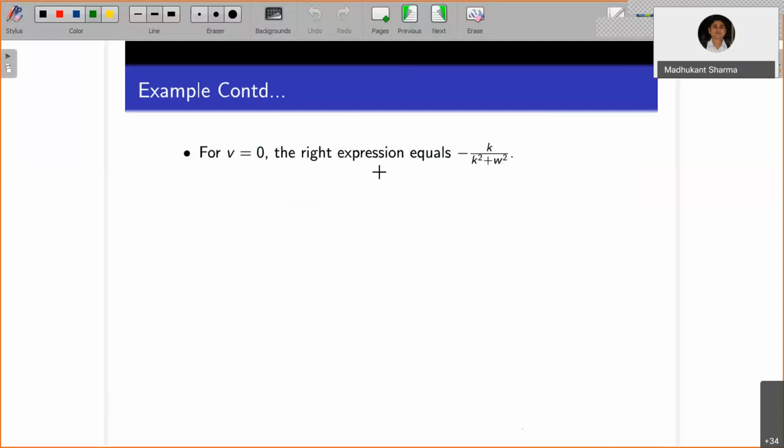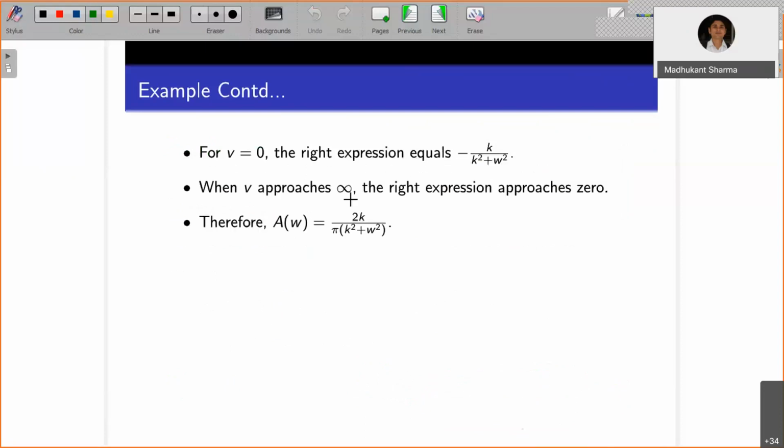When v approaches infinity, the expression approaches 0. Therefore a of w is 2 by pi times, with the lower limit v equals 0, so minus minus plus, upper limit minus lower limit. So a of w is 2 by pi times k by k square plus w square.